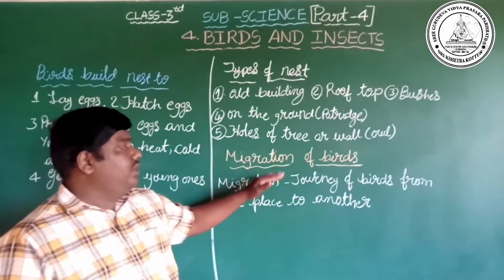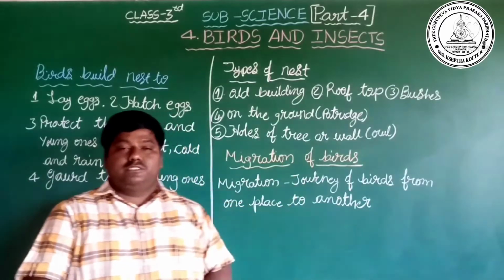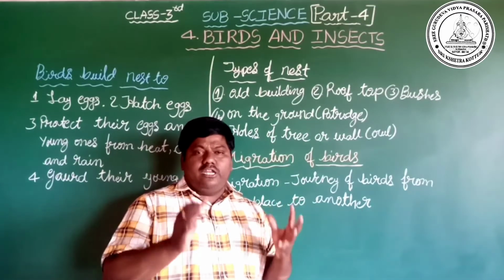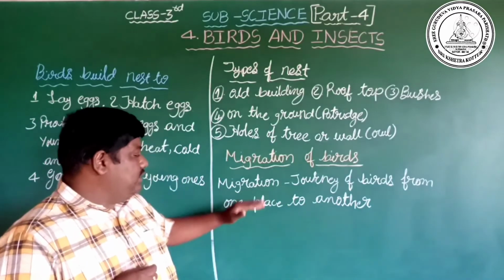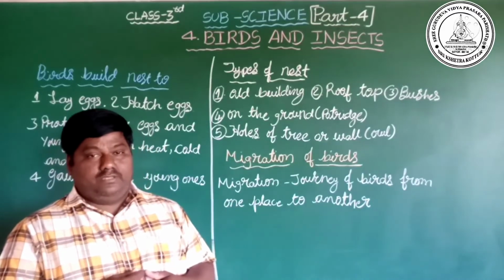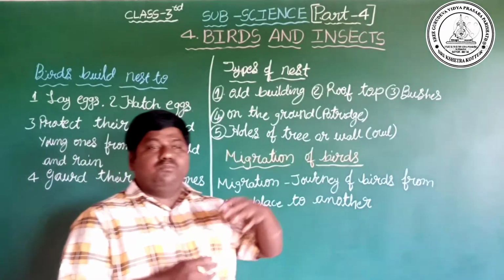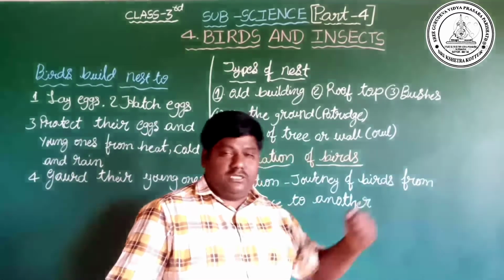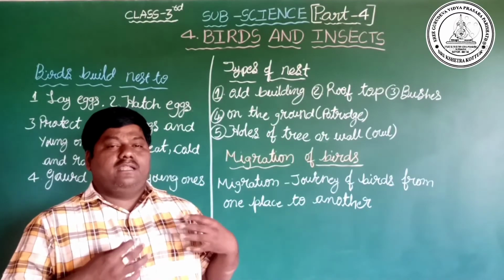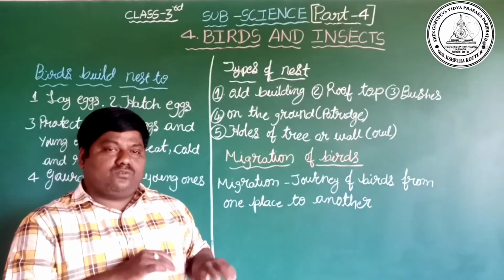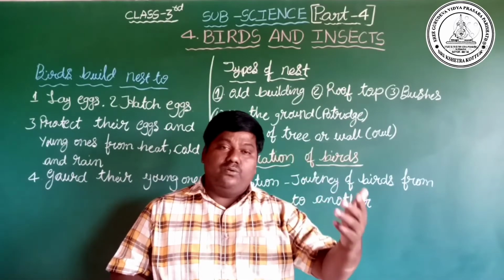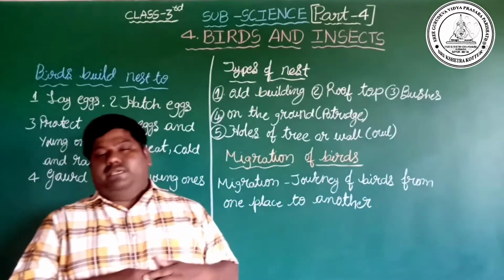Next, we are going to learn about the migration of birds. What is the meaning of migration? The journey of birds from one place to another place we call migration. That means the birds move from one place to another place. For example, my own native place is Kottur. When I go from Kottur to Bangalore, that is what we call migration.